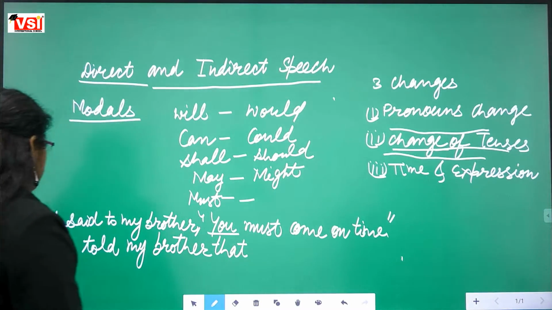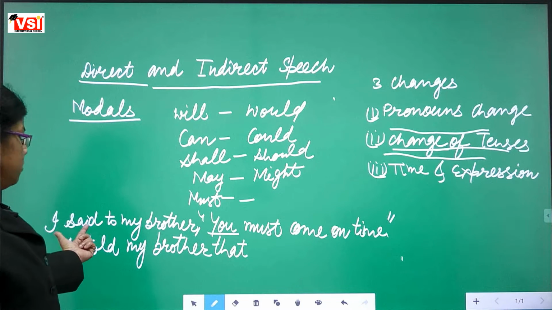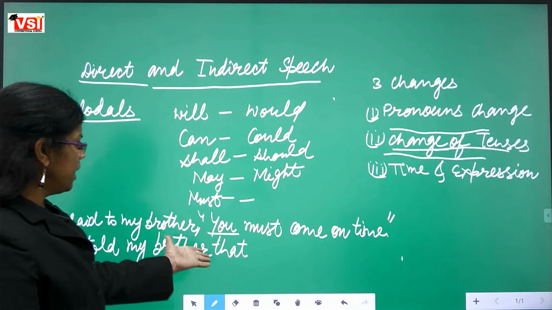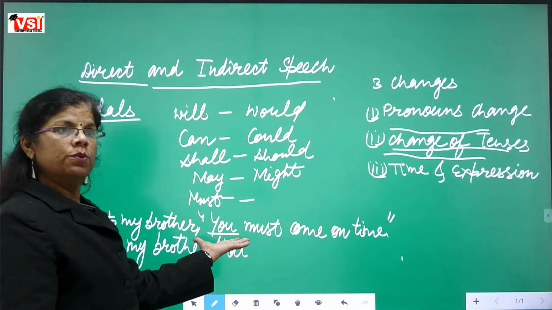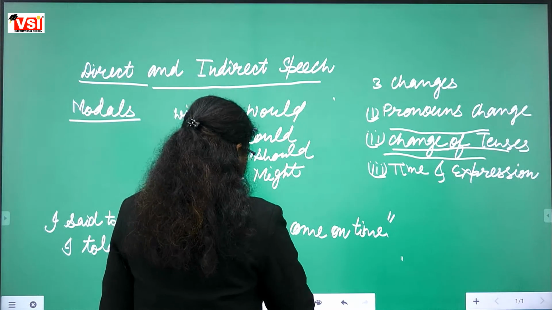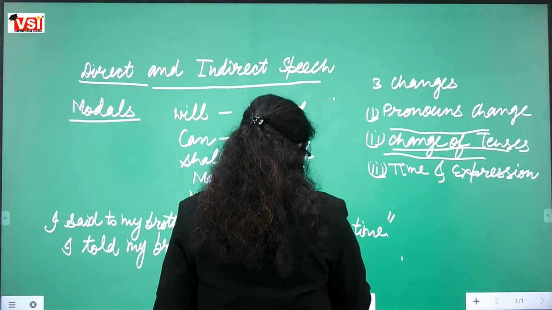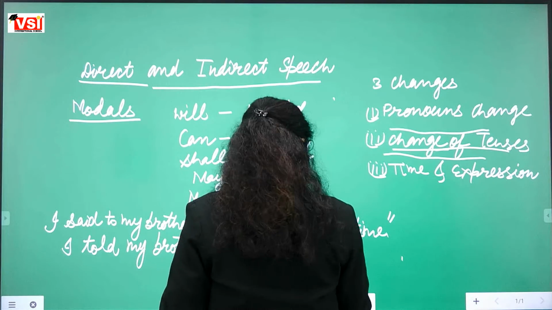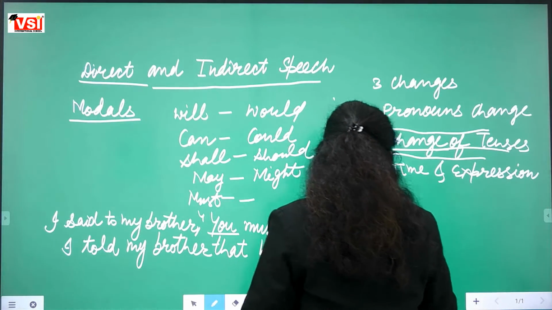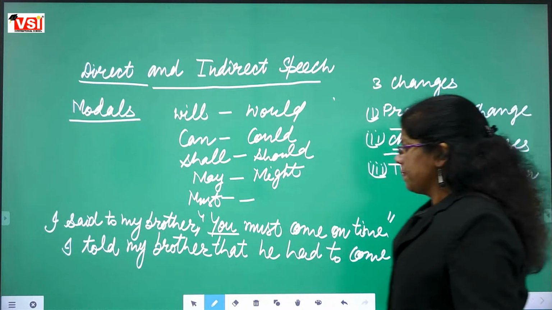So again we are changing it into indirect speech. I said to will be changed into told. My brother will be my brother that you. He. Must will be changed into had to. Very good. He had to come on time. This was again fine.